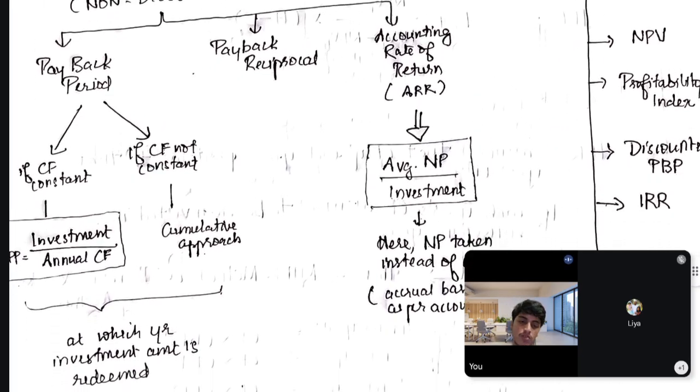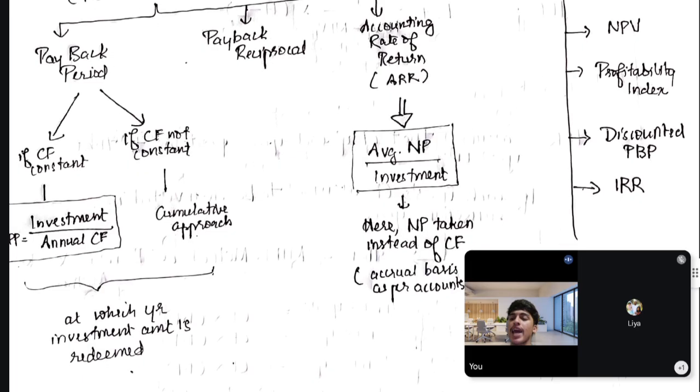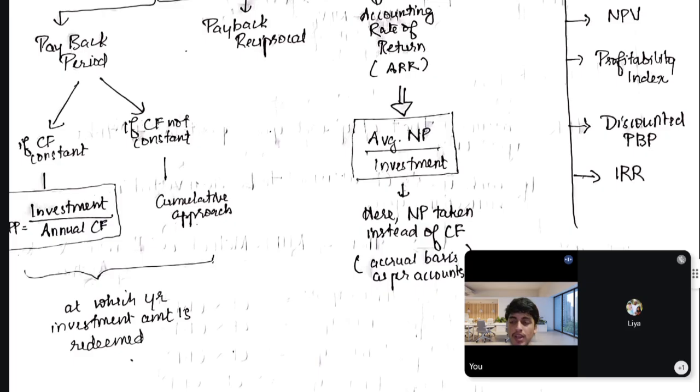There are 2 formulas on the basis of that: if the cash flow is constant and if the cash flow is non-constant. If the cash flow is constant, the payback formula is investment divided by annual cash flow. As I said, you have invested 1 lakh, and each year the inflow that you receive is 20,000. So at what period would you fully receive back the 1 lakh? That's the payback that you receive.